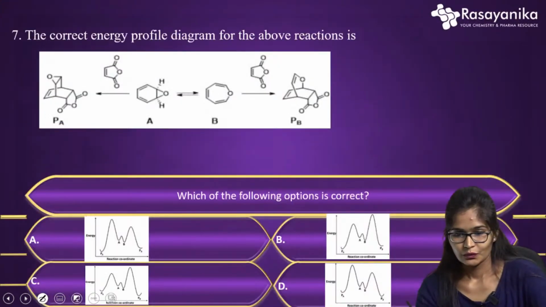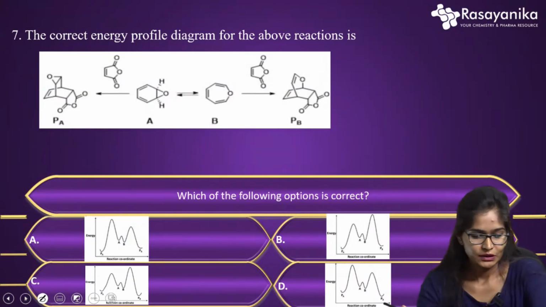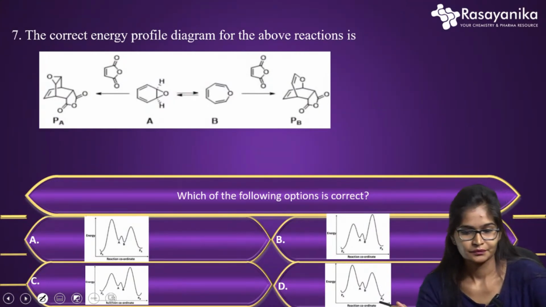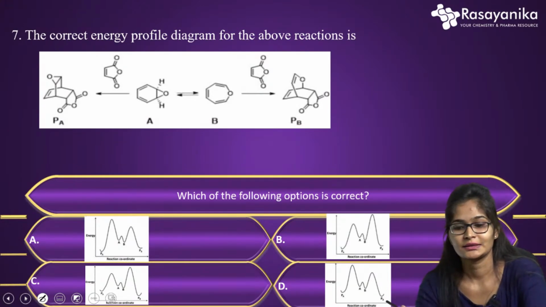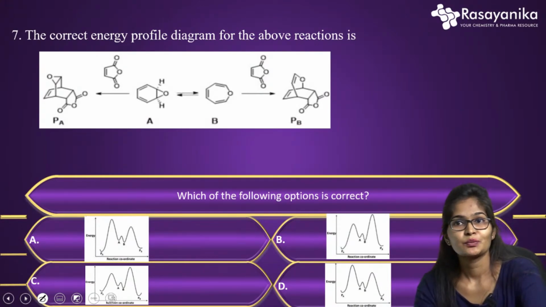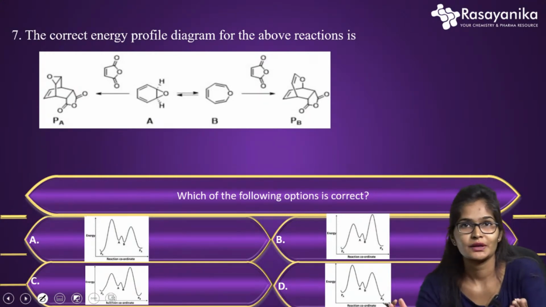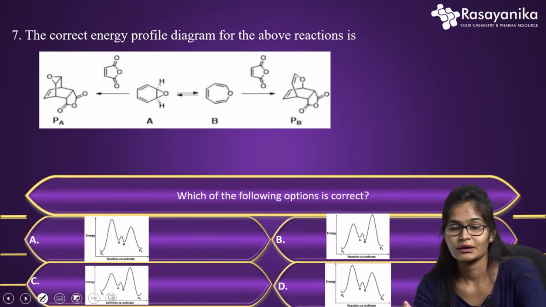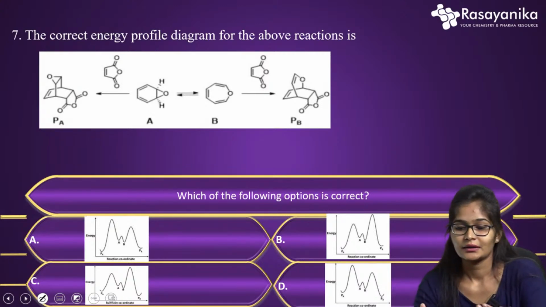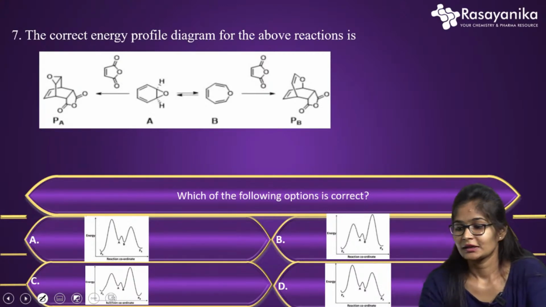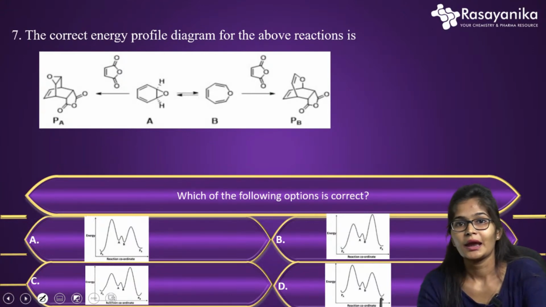So let us move to the seventh question. What you can see here, they have given the energy profile diagram. They have given one reaction where two types of reaction are occurring, right? The diene is reacting and giving the bicyclic compounds, whatever you can see, Pa and Pb.